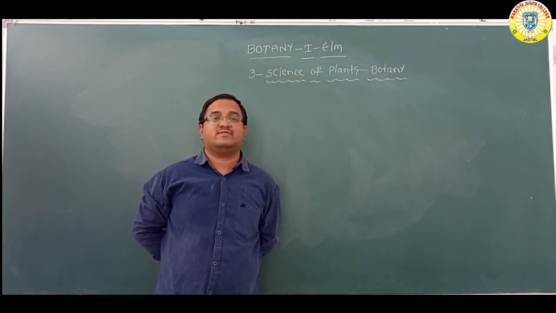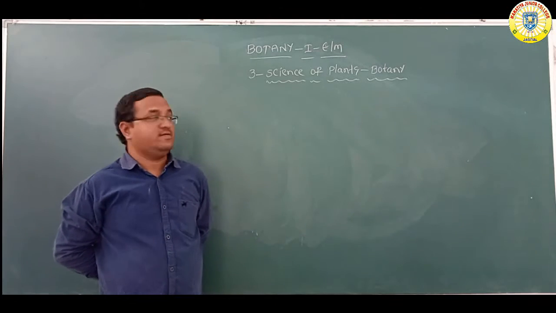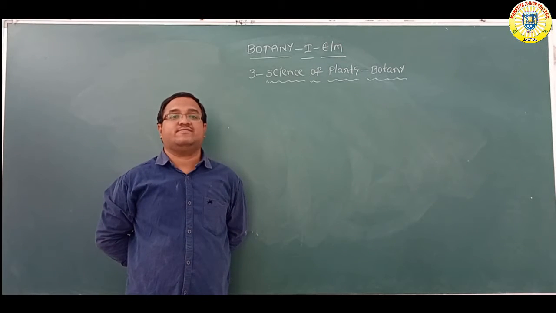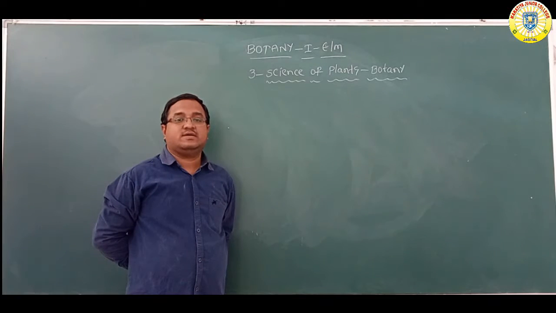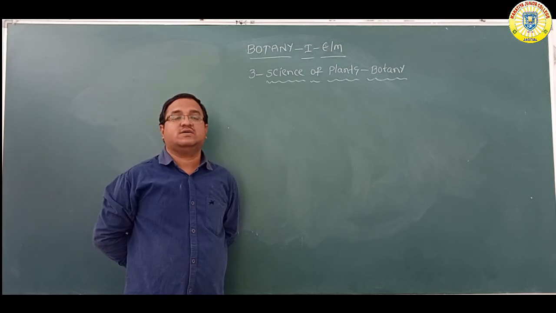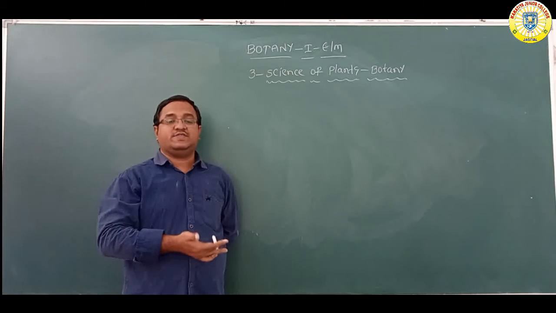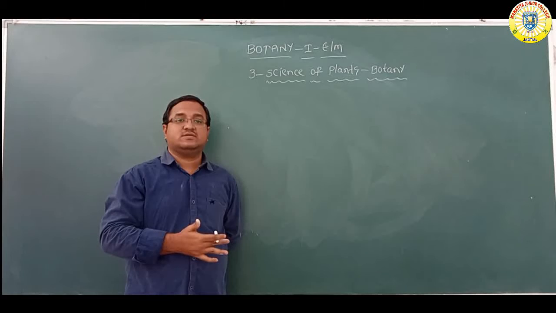Yesterday in class we discussed the scope of botany. What is the scope of botany? We can see its scope especially in the applied fields: horticulture, agriculture, forestry, floriculture, through experiments of hybridization and genetic engineering. With the help of plant breeding, we produce more and more hybrid plants.